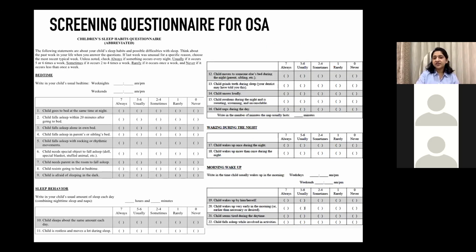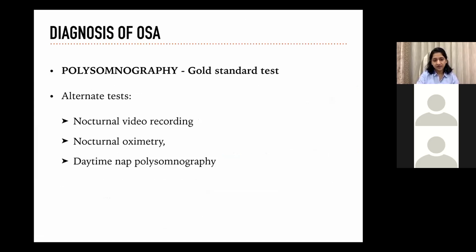There are various screening questionnaires developed for OSA, and the Children's Sleep Habit Questionnaire is one of them, which can be administered to parents in the OPD to assess the sleep behavior, the bedtime routine, and the quality of sleep. For diagnosis of OSA, polysomnography is the gold standard test. There are some alternate tests also like nocturnal video recording, nocturnal oximetry, and daytime nap polysomnography.